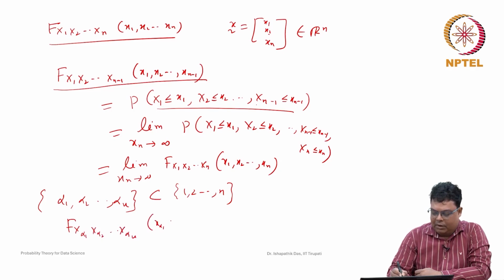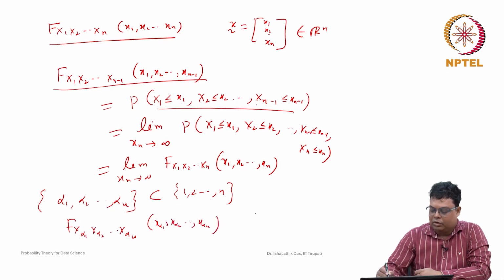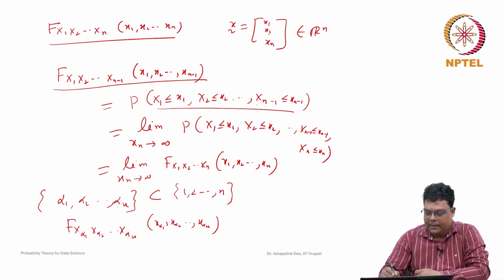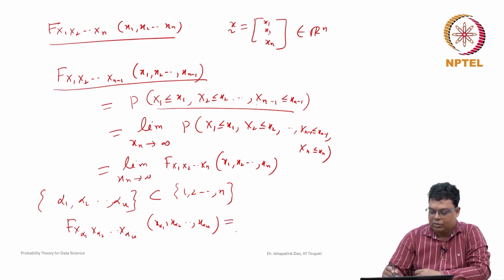So x of alpha 1, x of alpha 2, x of alpha n. Whatever the remaining values are, you have to take the limit as they go to infinity. Notationally it is very difficult to compute in general, so we can just discuss particular cases.